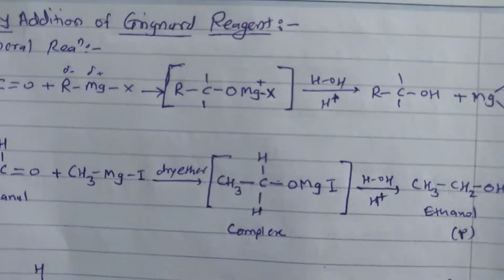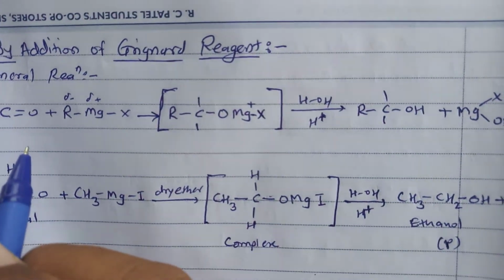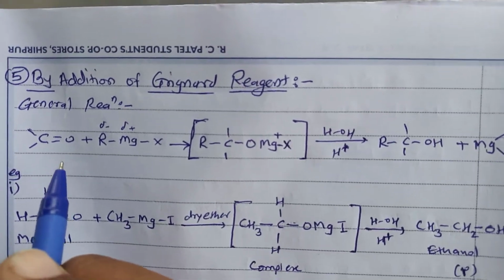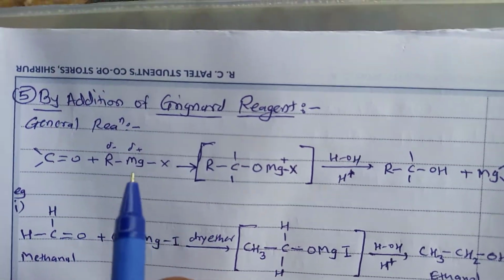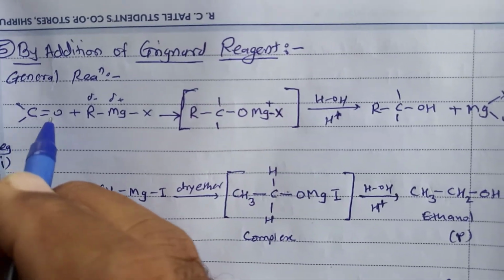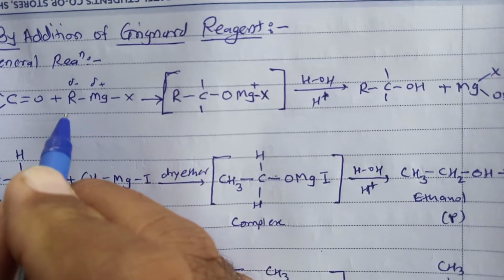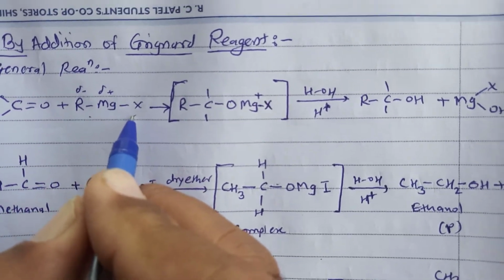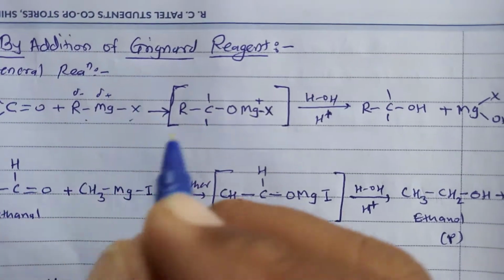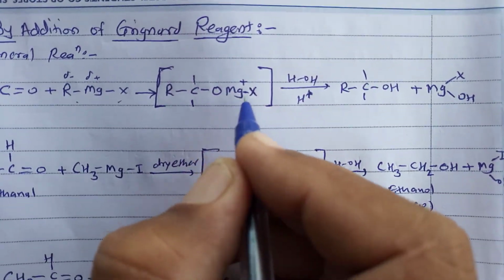Now the next reaction is by addition of Grignard reagents. In general reactions, aldehydes and ketones are represented by only C double bond O. When treated with Grignard reagent, that is RMgX, we get a complex, R-C-O-MgX.